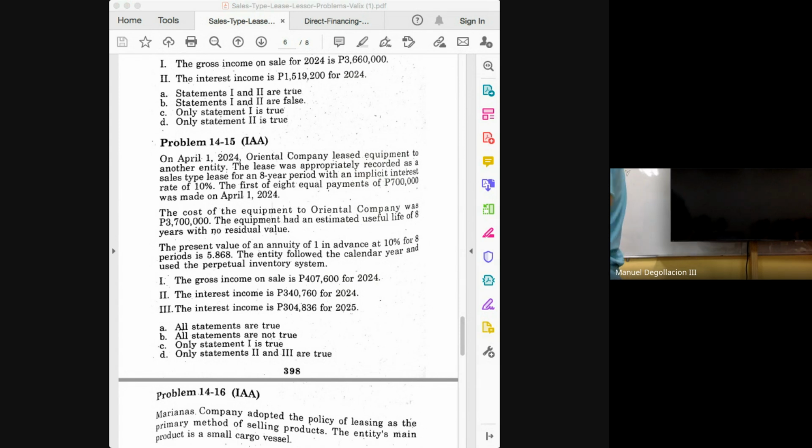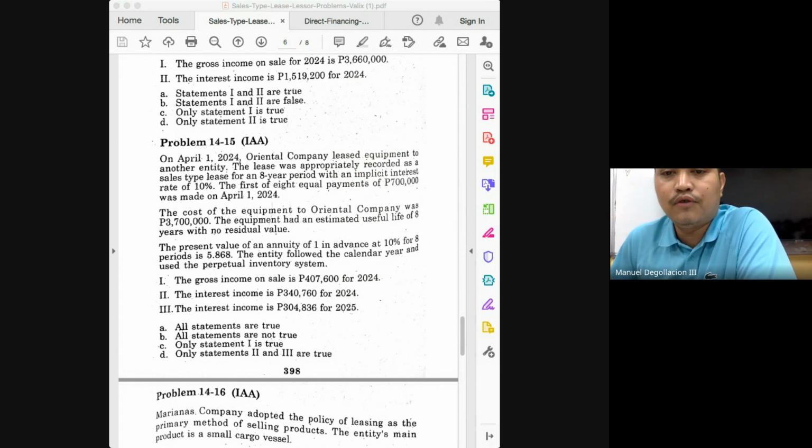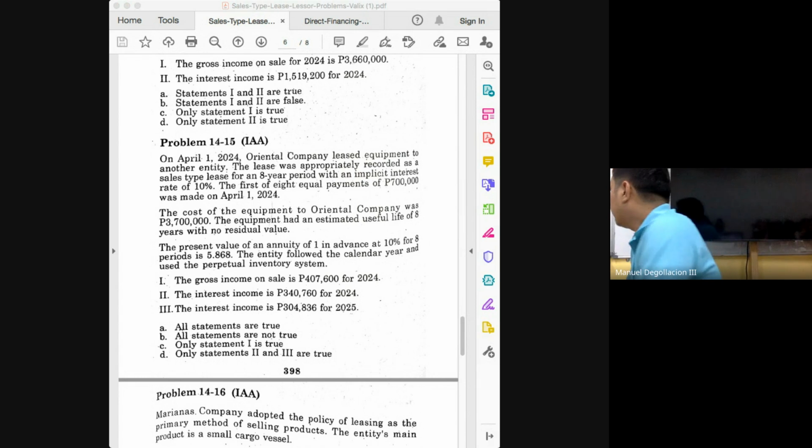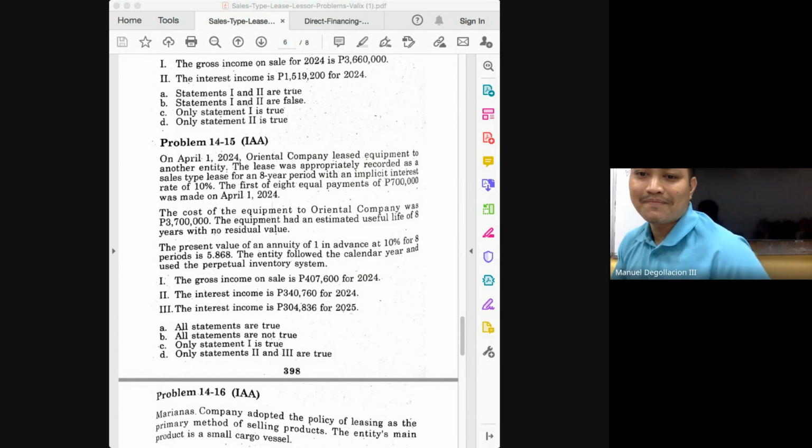But understand that this is for a 12-month period. So this is from April 1, 2024 to March 31, 2025. Okay? If you continue with your amortization schedule, your interest income for the second year would be 304,000 plus, continue the amortization schedule, 304,836.